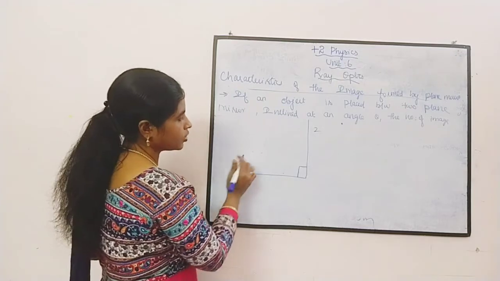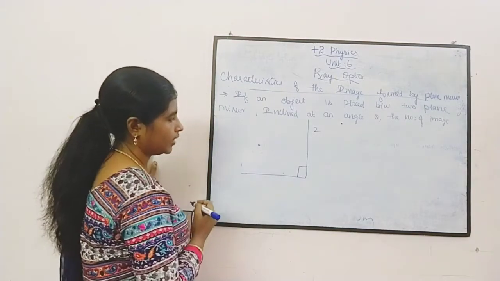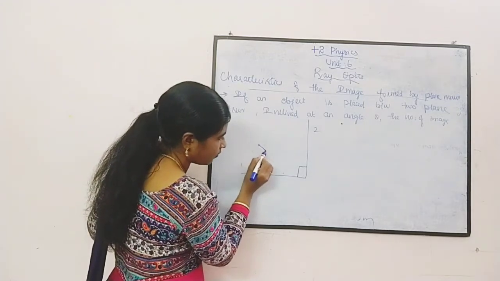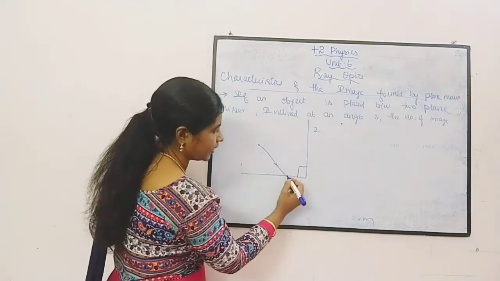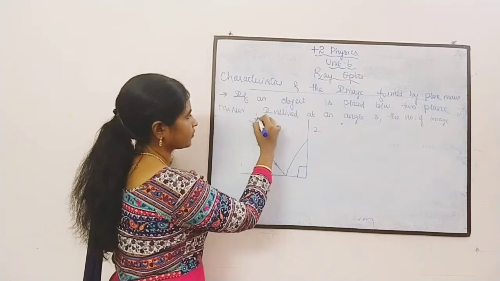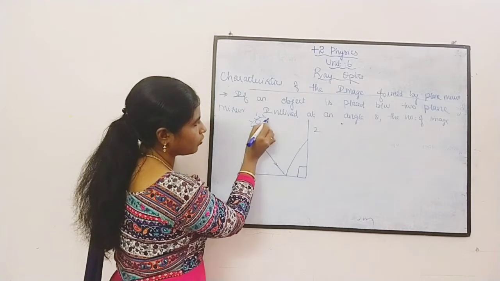Suppose you are placing an object over here. What happens actually? The rays from the object will fall over here. Then again it gets reflected and falls over here. An observer is here. So after getting reflected from the second mirror, it falls on the eye.